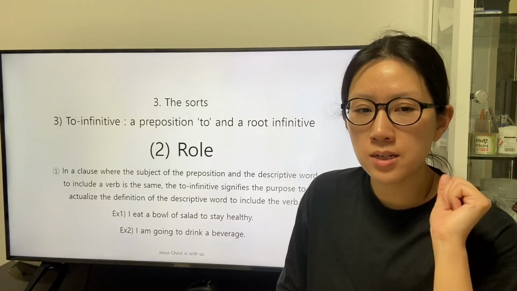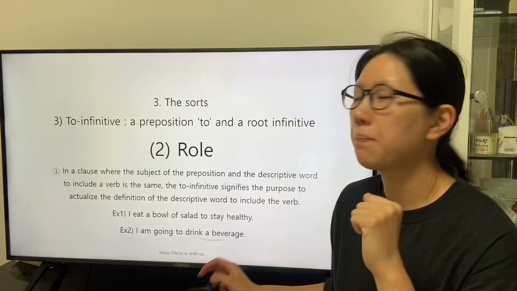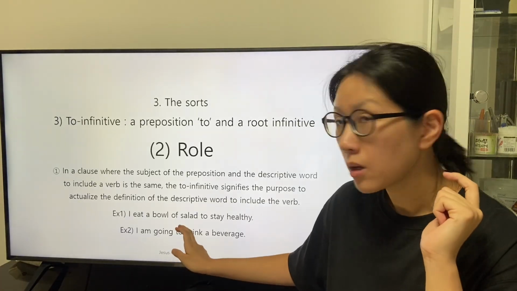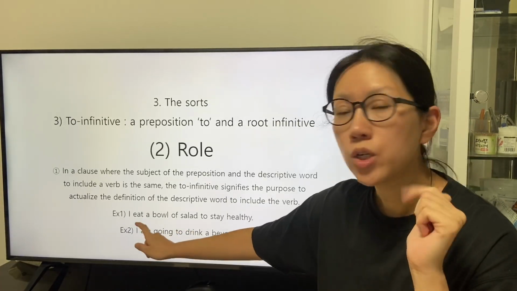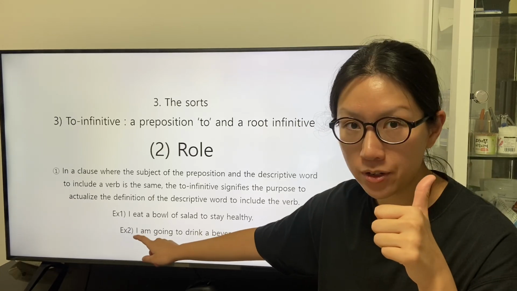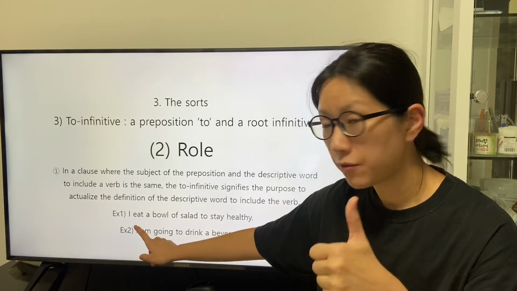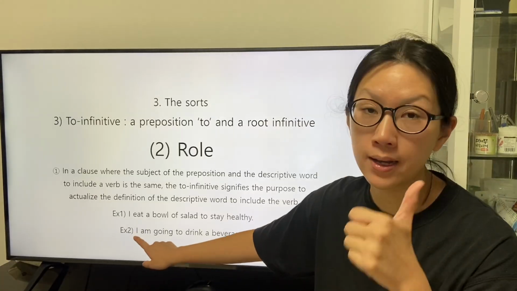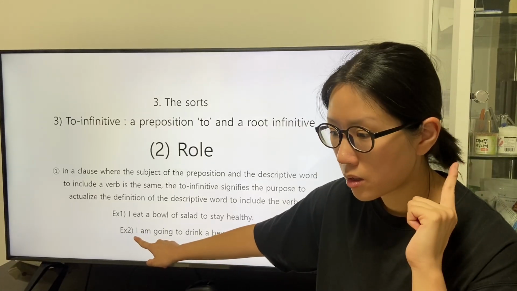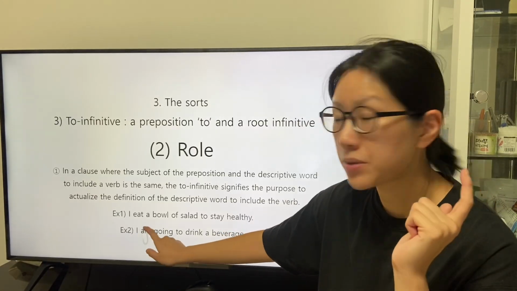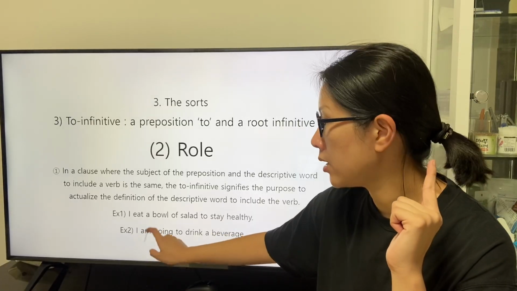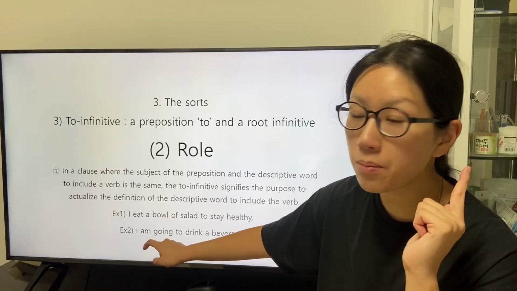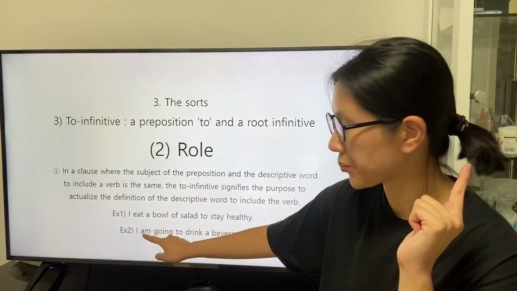the second clause is this: I'm going to drink a beverage. The speaker who exists at first, from the fact that the speaker is indicated by the personal pronoun I, is described by the intransitive verb am, that is a form of a be verb.